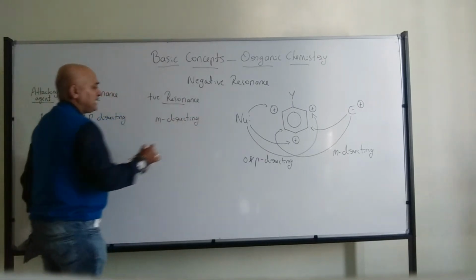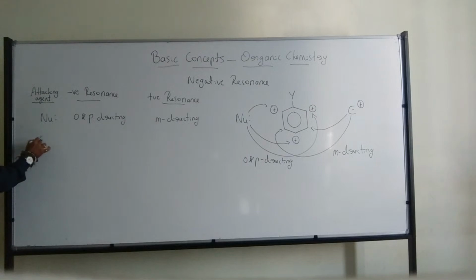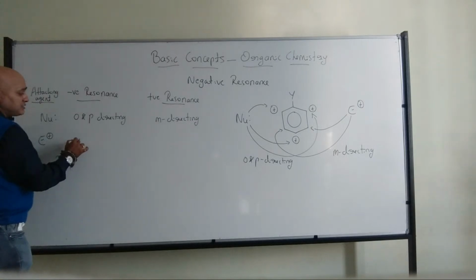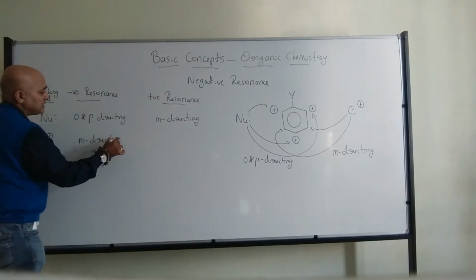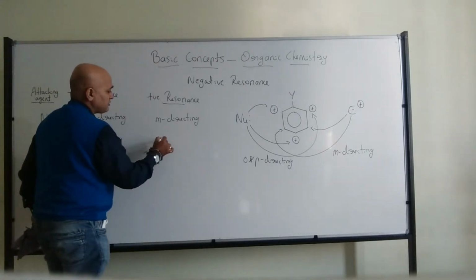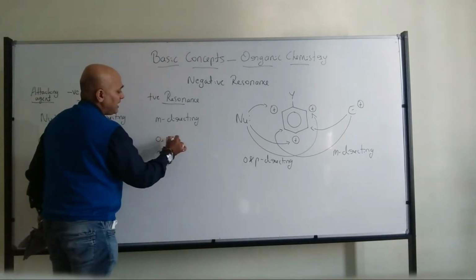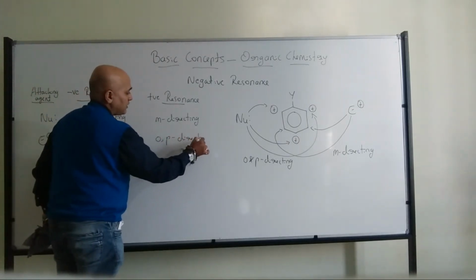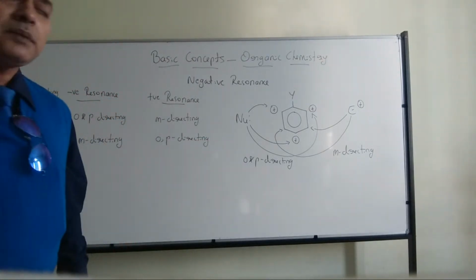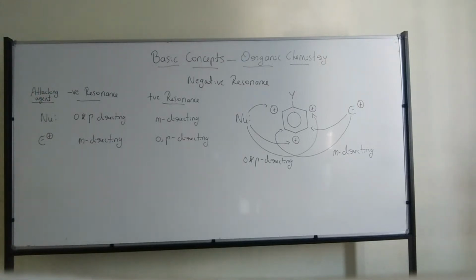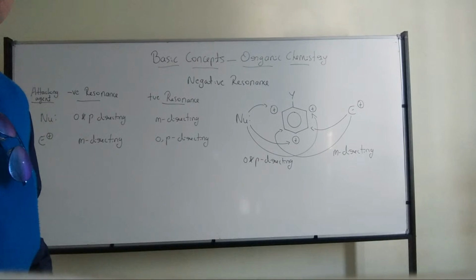And when it comes to electrophiles, with negative resonance, it will be meta-directing, and in positive resonance, it will be ortho and para-directing.